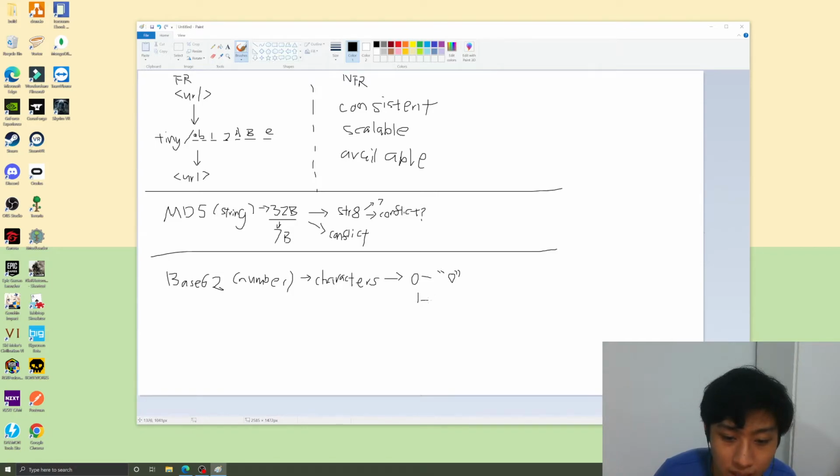If I put 1, then it will be the number 1, and so on. So I can prepend 0s at the front and make it 7 characters. This can become one TinyURL slot, and for 1, it can also prepend 6 characters at the front. Then it will be another unique